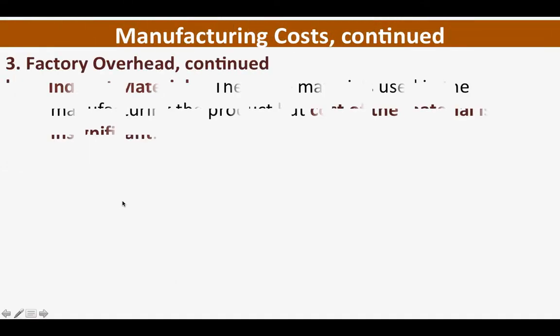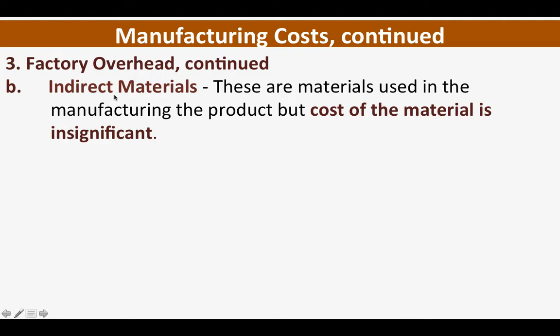Okay. Another under factory overhead is indirect materials. Meron tayong direct materials class, di ba? So, in direct materials, yun yung nakikita mo sa produkto. Okay, ang indirect materials, these are materials used in manufacturing the product, but cost of the material is insignificant. Hindi malaki ang cost niya dun sa product. Okay? Not like direct materials. And in most cases, yung indirect materials, hindi mo siya na-visualize o nakikita sa product.